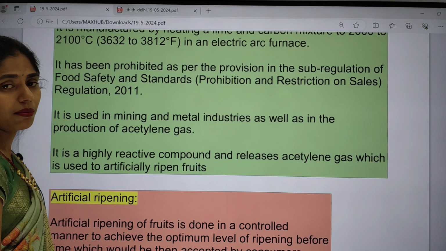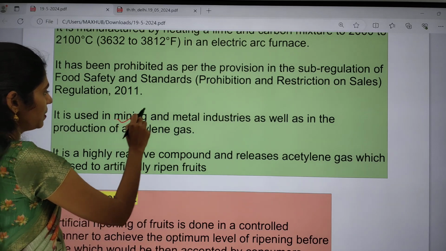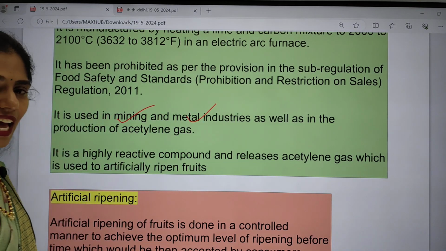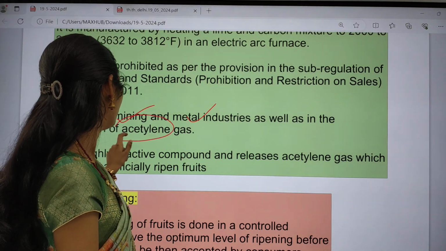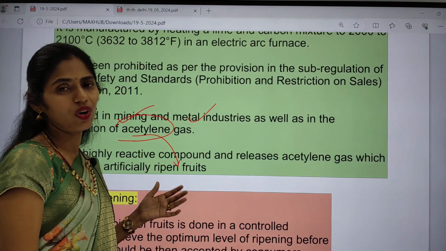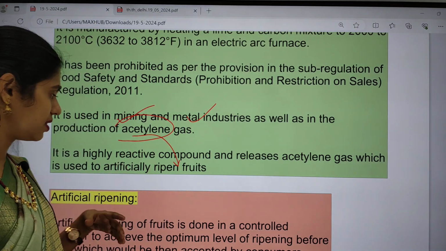And this calcium carbide is used in other applications, like in mining, in metal industries, and in the production of acetylene gas. This acetylene gas is helpful for ripening of fruits artificially. So this is the reason why calcium carbide is being used, but it was banned in 2011 itself.